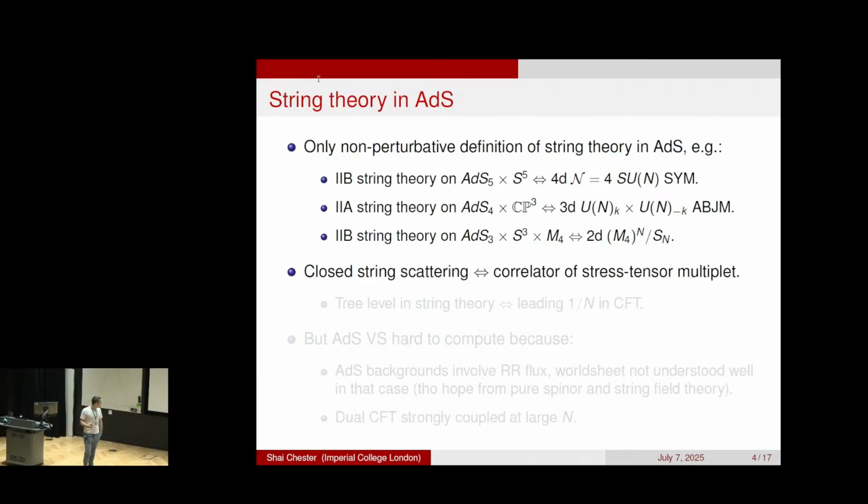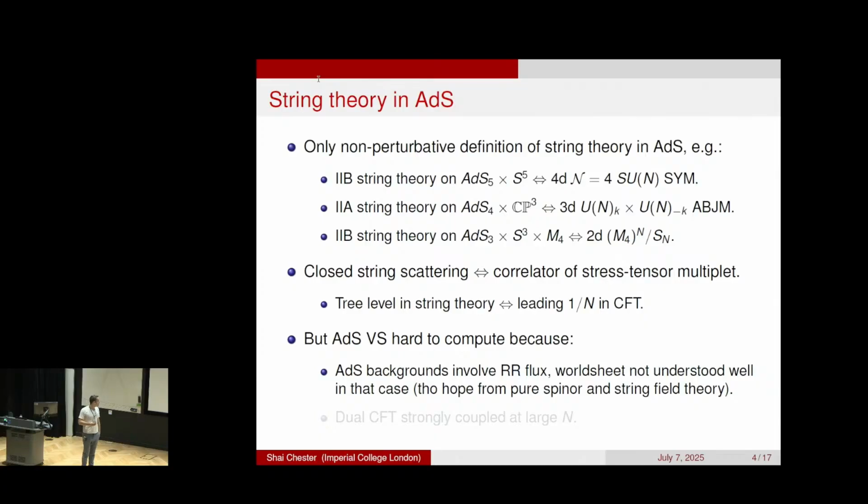In this duality, closed string scattering in the bulk is dual to correlators of some operator in the CFT, which is oftentimes the stress tensor multiplet. For instance, tree-level scattering in string theory would be the same as the leading order 1/N term of the CFT correlator, which is what integrability people usually care about, because they care about the planar limit. So even though we have this duality, which in principle tells us how to compute AdS scattering, in practice we don't know how to do it, because AdS backgrounds involve Ramond-Ramond flux.